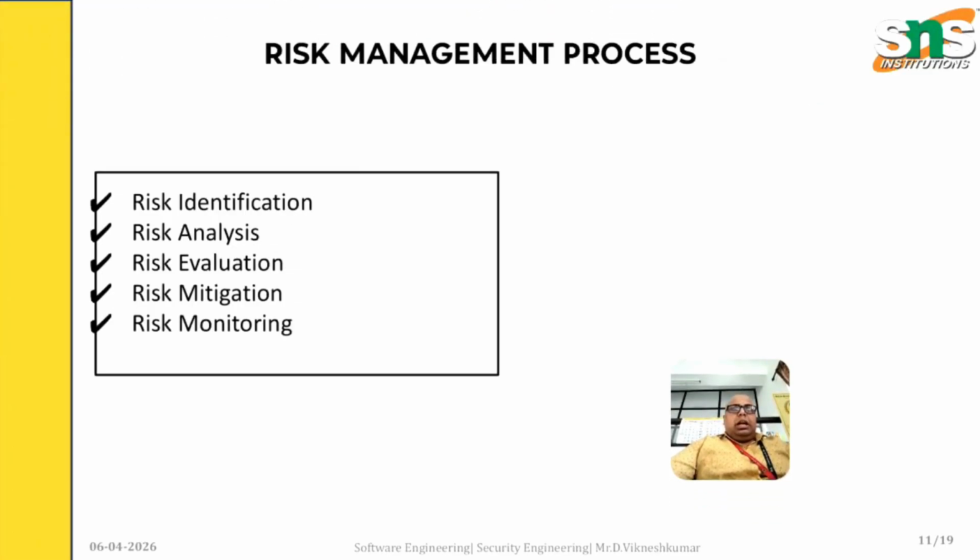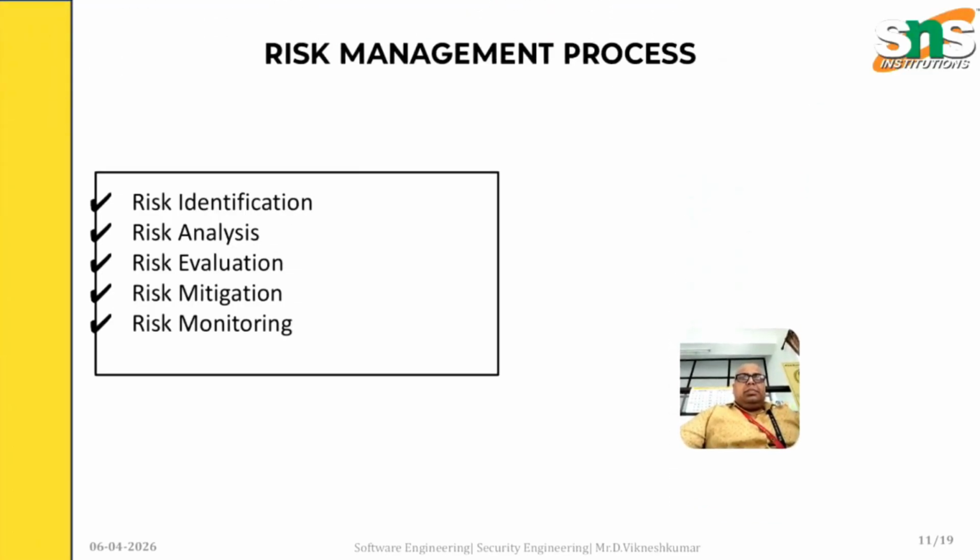So we have a risk management process. This process consists of risk identification, risk analysis, risk evaluation, risk mitigation and risk monitoring. Risk identification is where you identify the risk. Next, analysis is where you analyze what type of risk it is, and evaluation says how much impact it can have. Mitigation is avoiding the risk. Risk monitoring is, in case it happens again, we are going to monitor it.